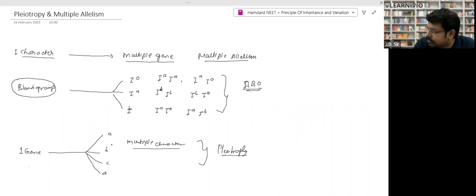I forget, there was a gene which used to decide a number of characteristics, like hormones and eye shape. So there are some genes which represent more than one characteristic. So that is called pleiotropic. Okay.